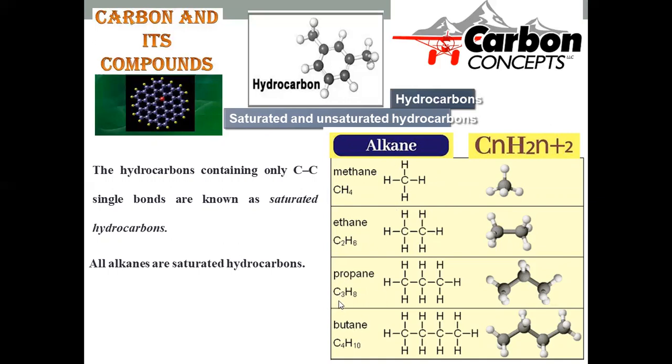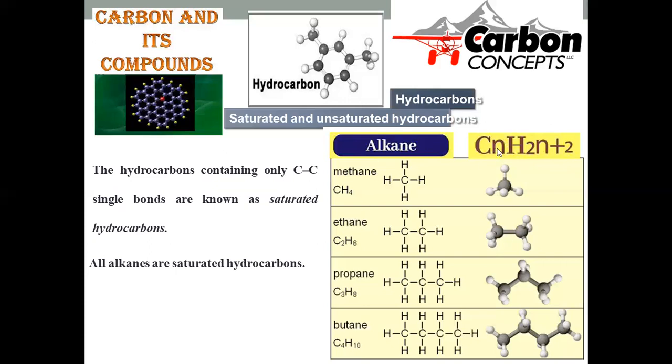Propane, where a 3 carbon chain will be there, here CH3, CH2, CH3. This is called propane, where the 3 carbon chain is represented in the 3-dimensional structure. Butane, where C4H10 is the molecular formula, and 4 carbons are joined in a linear chain. CH3, CH2, CH2, CH3. This is the 3-dimensional representation of butane. All these are the category of alkanes, and they are composed of the CnH2n plus 2 chemical formula.